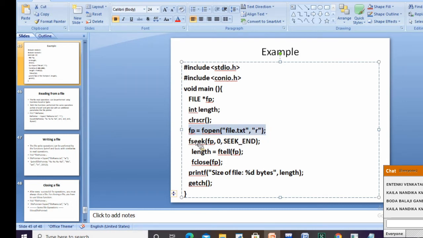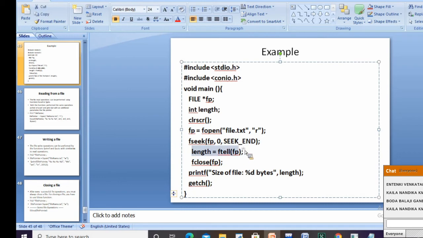The concept of ftell is that whenever the file pointer is at the end, you can get the size. So I'm making the file pointer point to the end using SEEK_END so that I can get the length. Length is equal to ftell of fp.